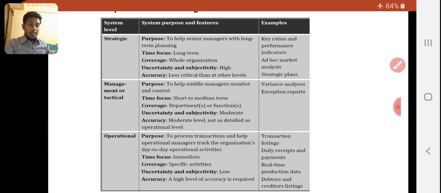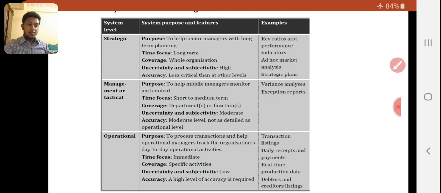That is that. The examples: key ratios and performance indicators, ad hoc market analysis, strategic plans. Purpose: to help middle managers monitor and control. Time focus is short and medium term, and it covers the department's functions, at a moderate level, not as detailed as the operational level.